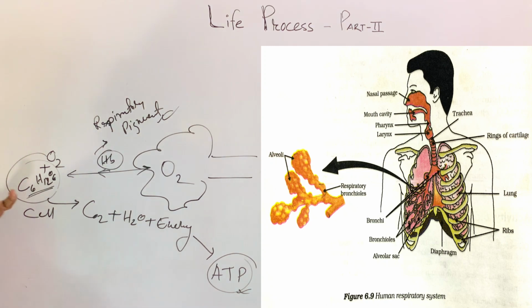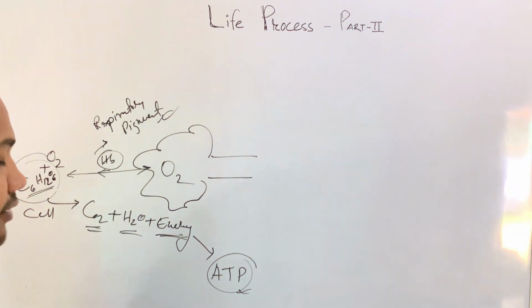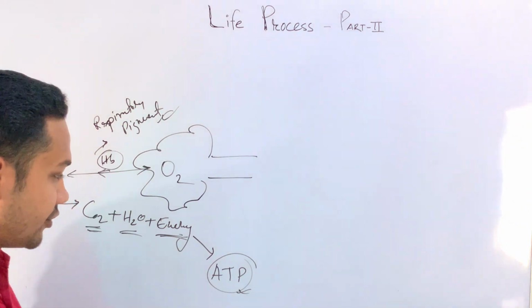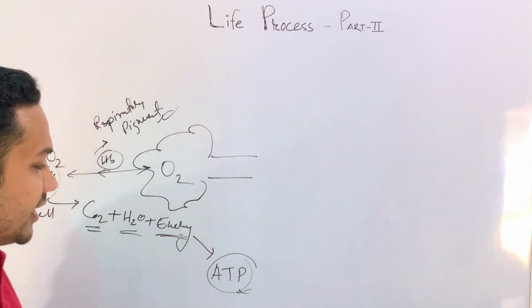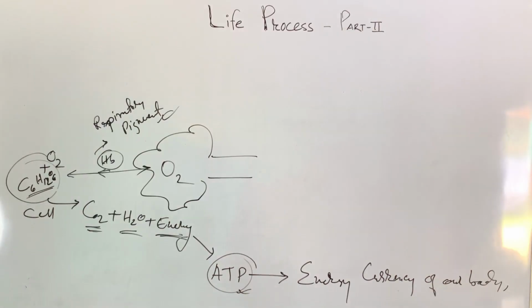How will it trap energy from those nutrients? Just have a look at the results provided to us: carbon dioxide, water, and energy. That energy is stored in the form of ATP in our body, known as adenosine triphosphate. That is why ATP is known as the energy currency of our body.